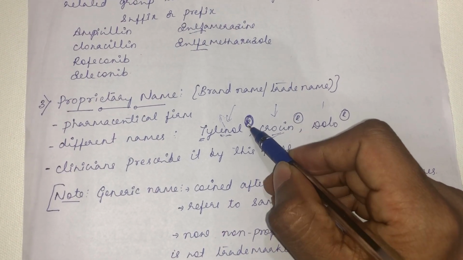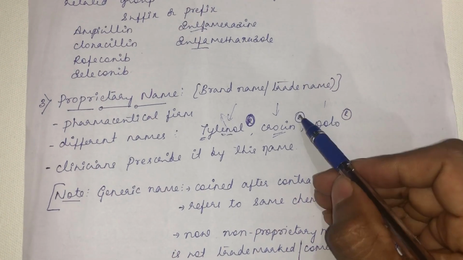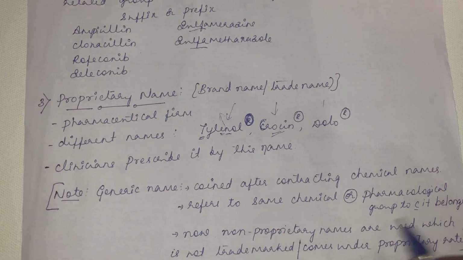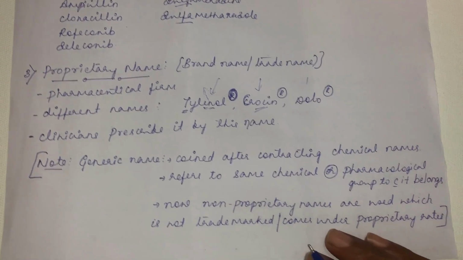So the trademark will also be there. Superscript R should be there. The starting letter should be in capital. So that's the way in which you have to write the proprietary name or the brand name.